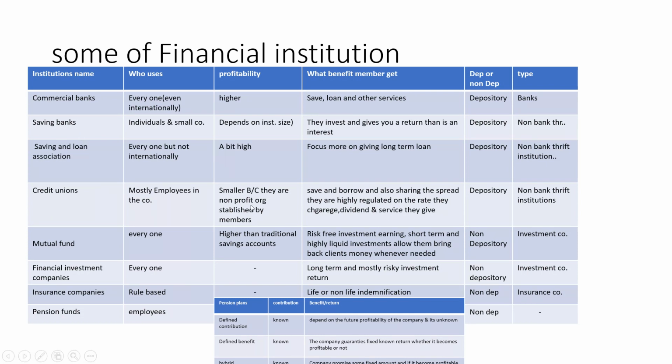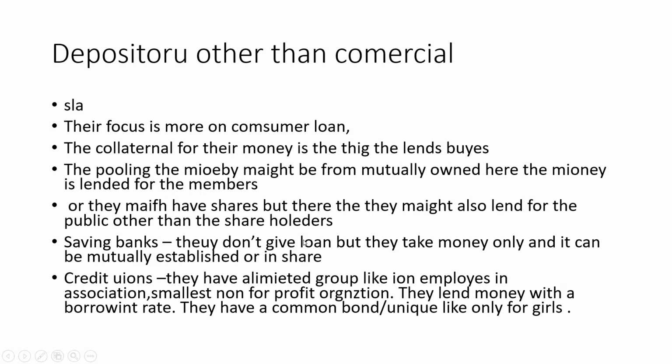Most of the time, they lend money at a borrowing rate. That means they do not have that much of a spread. They are all established to serve the employees, and they are unique and have a common bond. For example, in an organization there might be a credit union that is established only for some group in the institution.